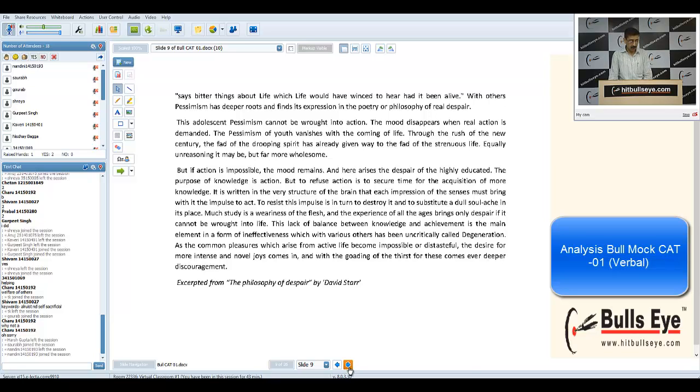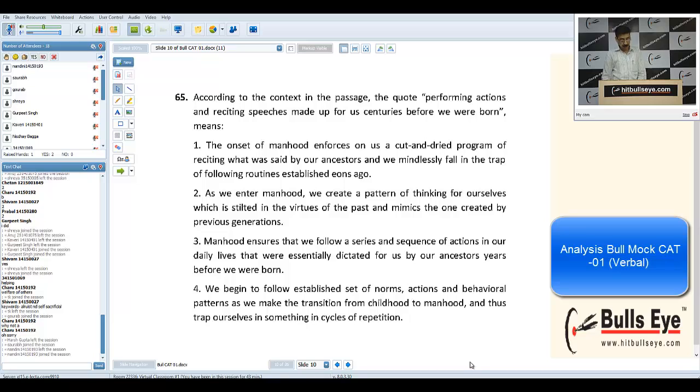So let's see what questions I have picked up. We are short of time. We have got only 15 minutes. According to the passage, now this also I could have answered without reading the passage, seeing the way in our culture the kids are brought up, performing actions and reciting speeches made up for us a century before we were born.